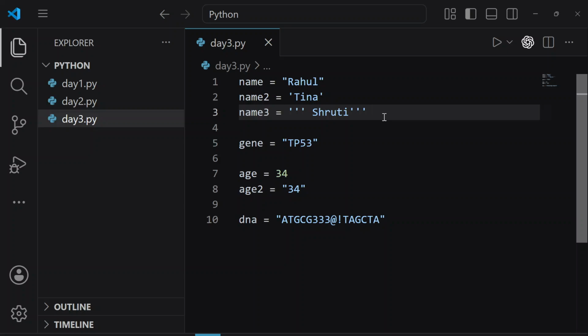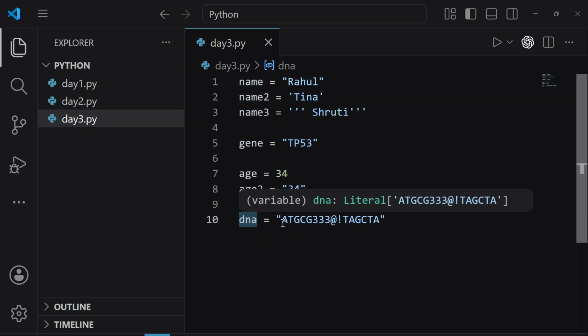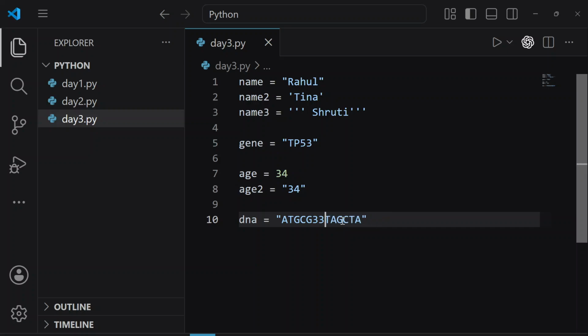DNA sequences. Okay, so look here, Parvesh, you can see this is a variable. We understand this is a variable and we understand that this here is a DNA sequence, right? We come from a biology background, so we understand what a DNA sequence is. A DNA sequence contains A, T, G, C. A DNA is made of only these 4 bases, correct?